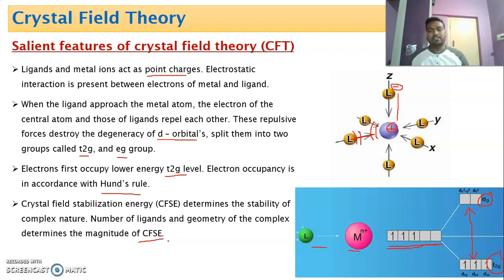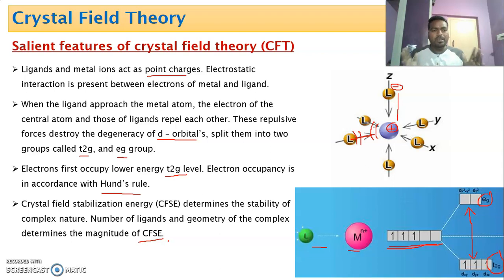Dear students, once again, the postulates of crystal field theory are very simple. In crystal field theory, both ligands and metal ion act as point charges. They are treated as dipoles, molecular dipoles, and there is an ionic interaction between central metal atom and ligand. That is, the bonding between metal and ligand is purely ionic according to this theory.